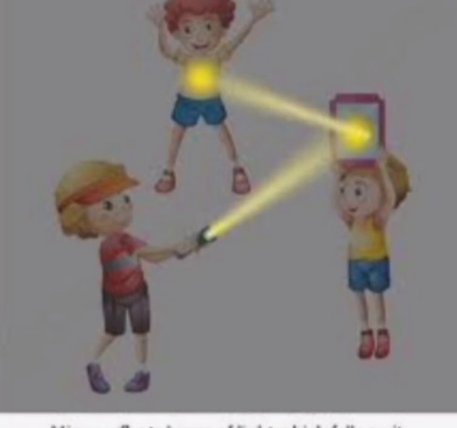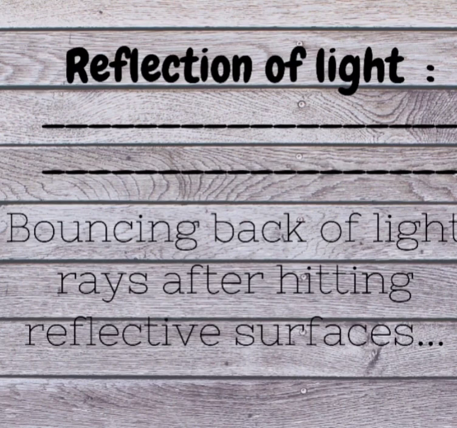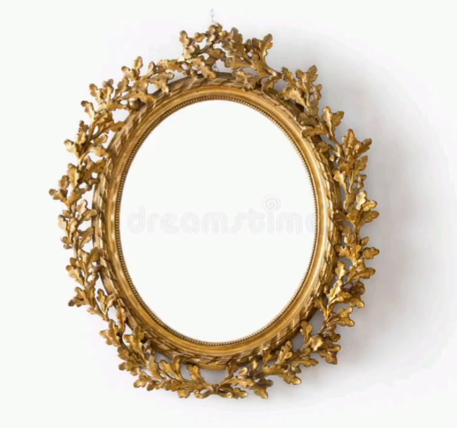Did you see a patch of light on another side? Now adjust the direction of the torch so that the patch of light falls on another friend standing in the room. This activity suggests that a mirror changes the direction of light that falls on it. In general, we can say that the bouncing back of light rays after hitting reflective surfaces is known as reflection. An example of a reflective surface is a mirror.